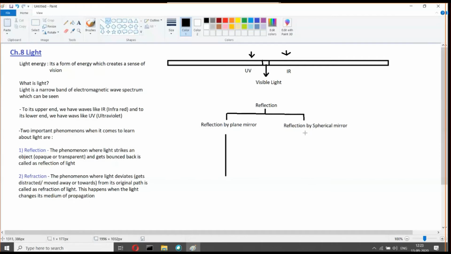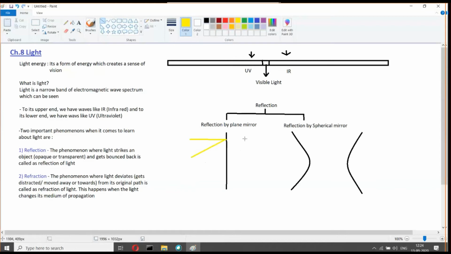But when we talk about spherical mirrors, they have some curves. In the case of a plane mirror, you get a line of light, and that line of light gets reflected.